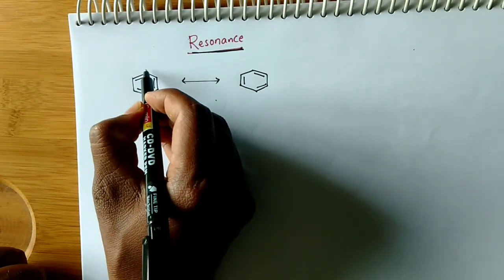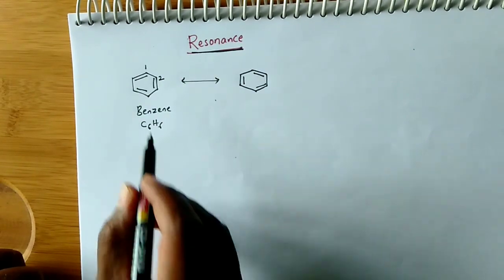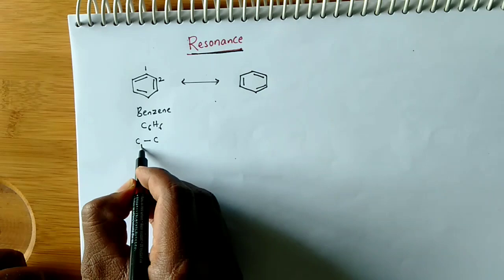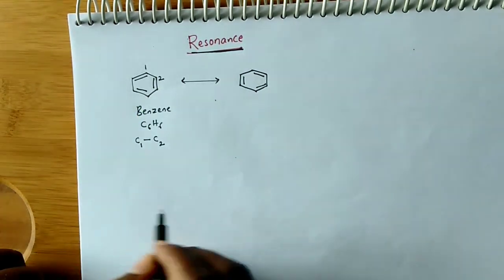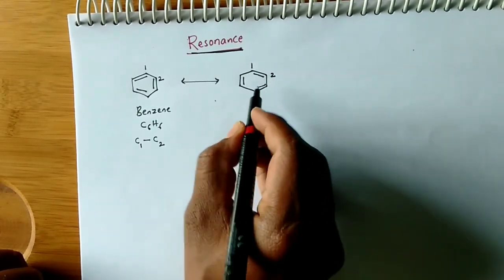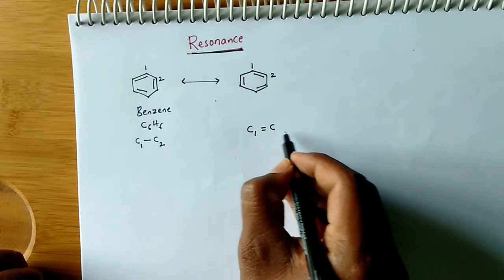See, you just assume this is carbon 1 and this is carbon 2. Between carbon 1 and carbon 2 there is a single bond. Here, same carbon 1 and carbon 2, but in this structure between carbon 1 and carbon 2 there is a double bond.